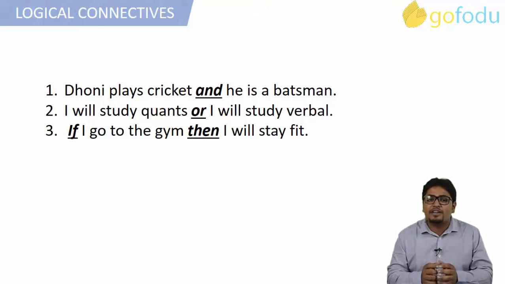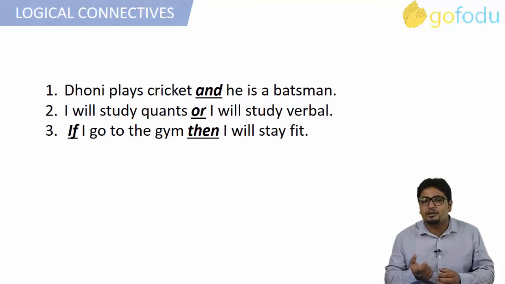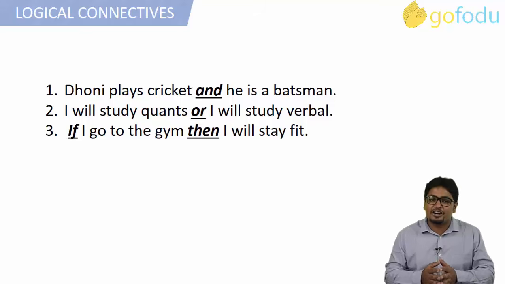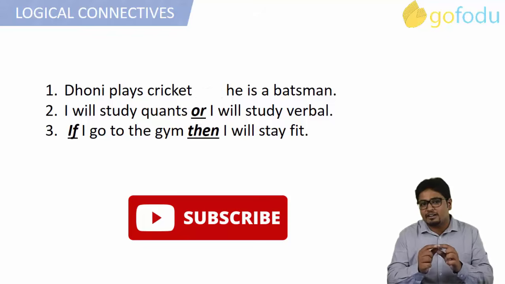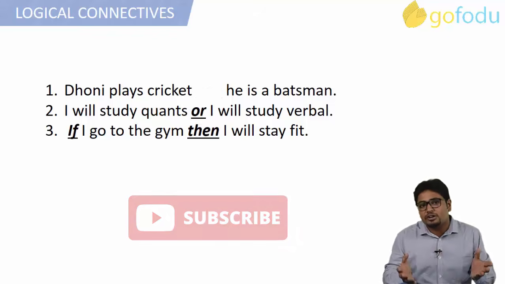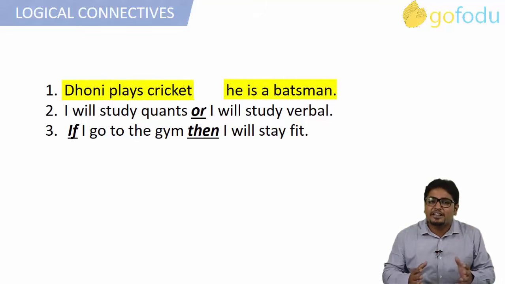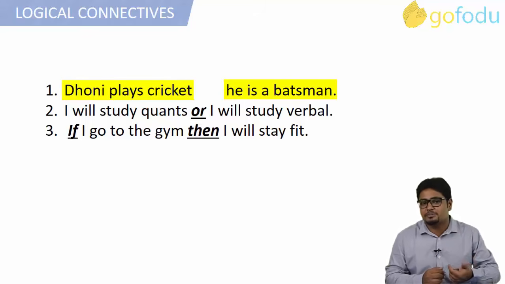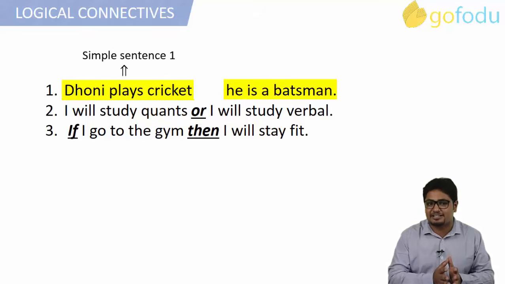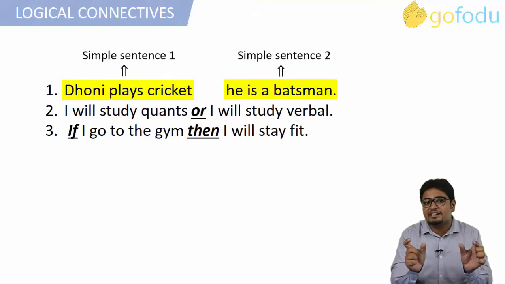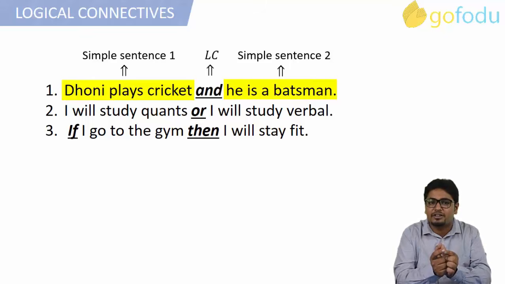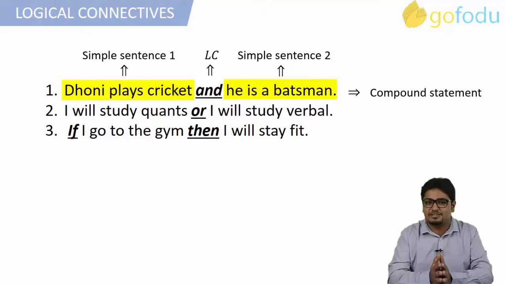They are connecting, or we can say tying up two different sentences, and they also give them a logical meaning. These types of words are known as logical connectives. For a moment, let us remove the connective and try to break the statement into two different sentences. Dhoni plays cricket, he is a batsman. No connective is attached with this sentence. They are so simple that we call these types of sentences simple sentences. And when two simple sentences are joined using a logical connective, they form a compound sentence.